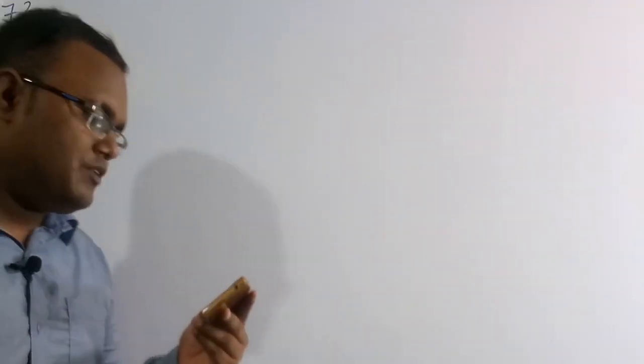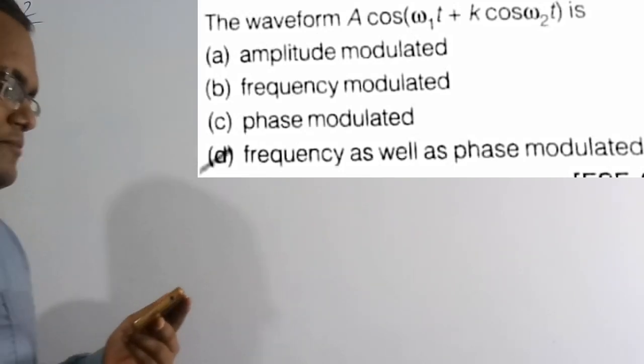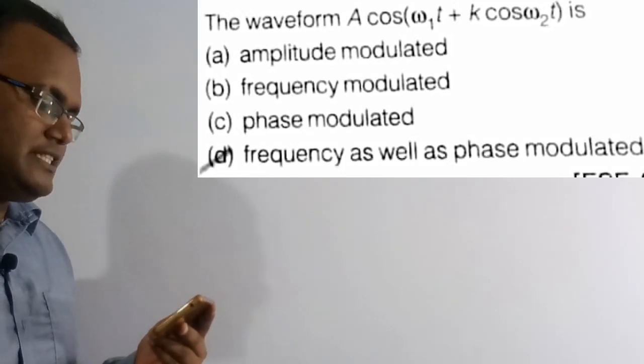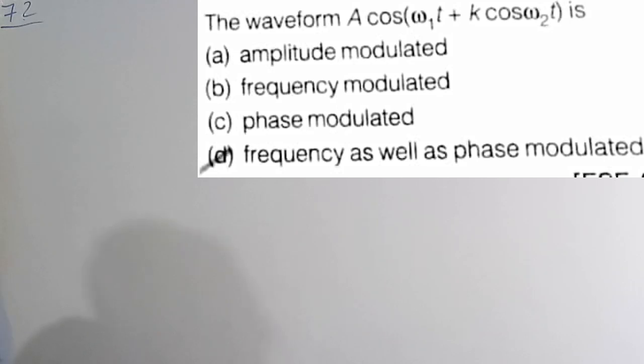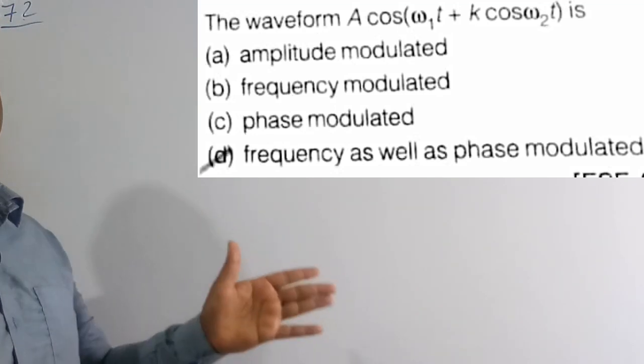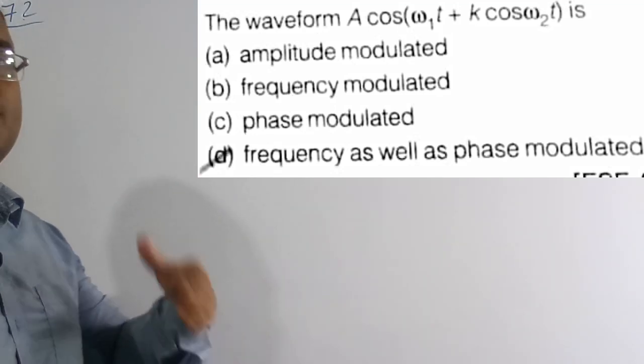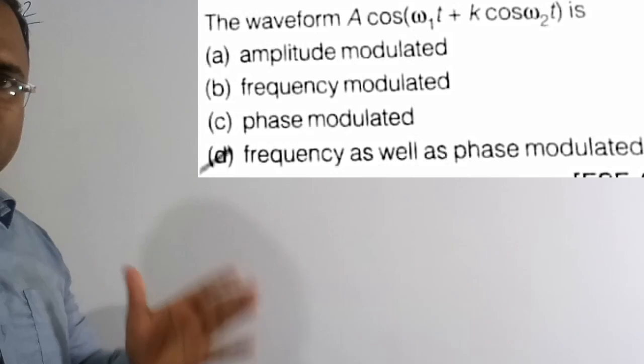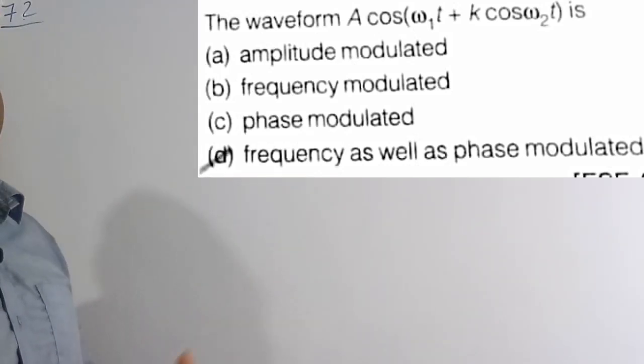See the question here. The waveform A into cos of omega 1t plus k into cos omega 2t is... We need to find what this waveform is, whether it is an FM waveform or a PM waveform. The equation is the same for FM and also PM, phase modulation. So let's discuss some more facts about this.